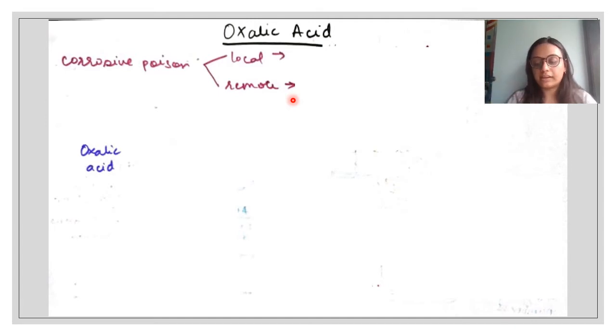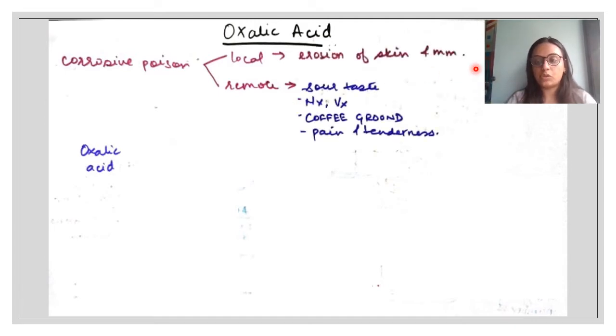So local action is mainly erosion of skin and mucous membrane, pretty easy to understand and visualize as well. Any acid falling on your skin or mucous membrane, you'll have corrosion, burning, etc. And remote action, if somebody ingests acid, there's going to be burning, corrosion and erosion of mucous membrane of the GI tract, which is why there's going to be nausea, vomiting.